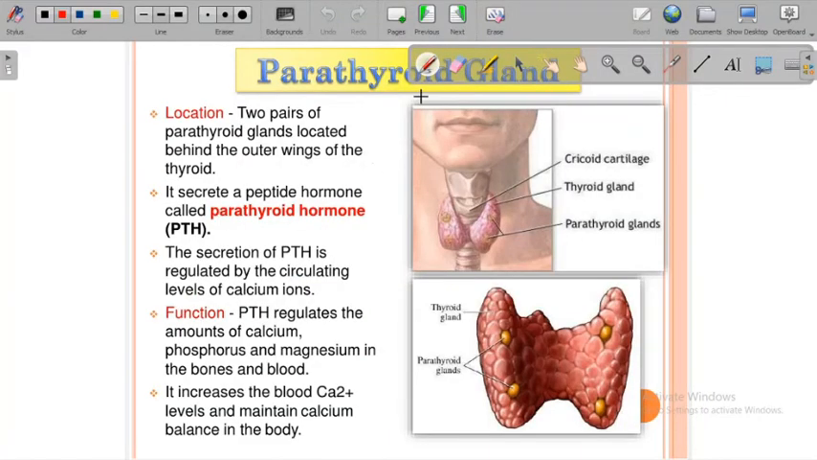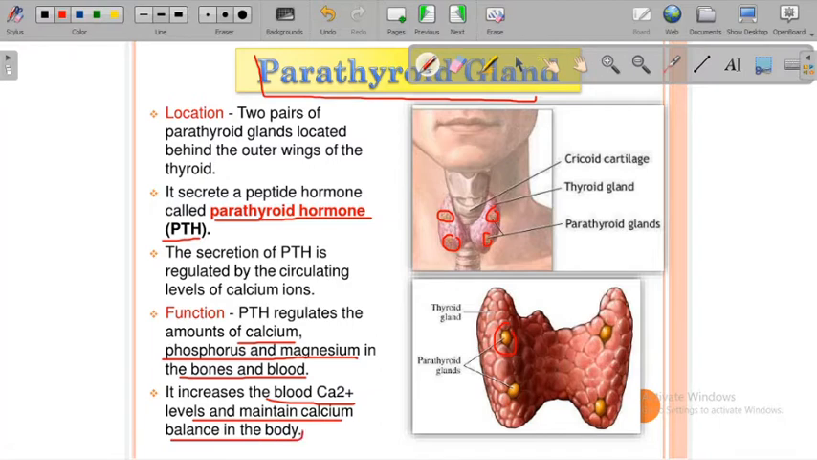Next one is the parathyroid gland. Now what is the parathyroid gland? The parathyroid glands are situated here, okay. You can see the 4 parathyroid glands, located within the thyroid gland. And what do they produce? They produce parathyroid hormone. The parathyroid hormone regulates the amount of calcium, phosphorus, magnesium, these very important ions in the bones and blood. Okay, it increases blood calcium level also to maintain the calcium balance in the body. So parathyroid hormone is very important, right?